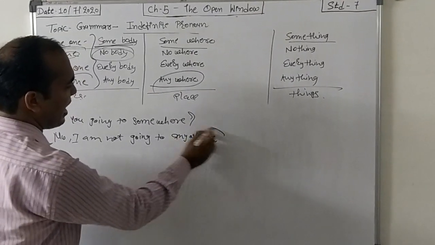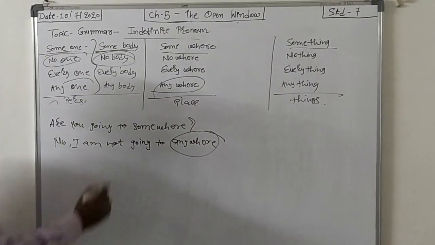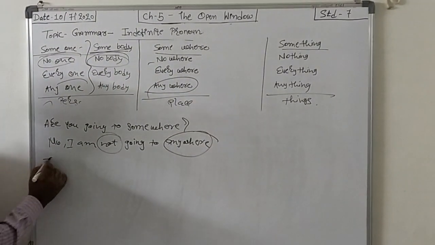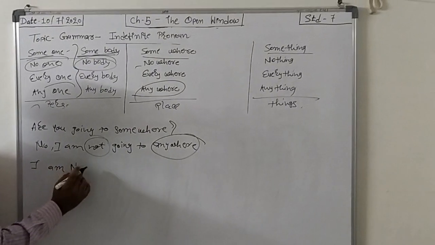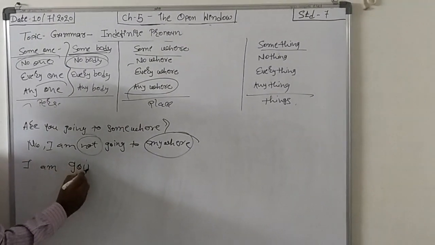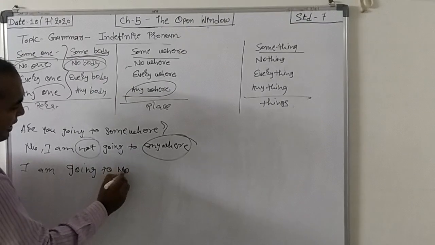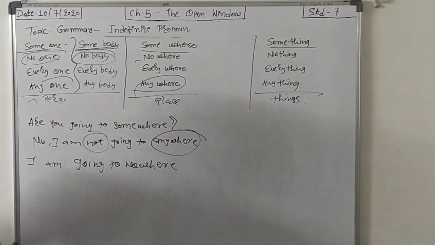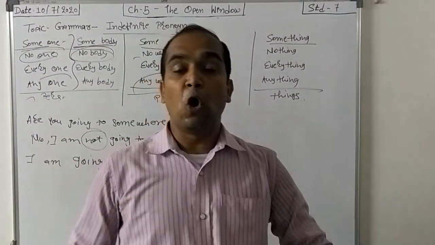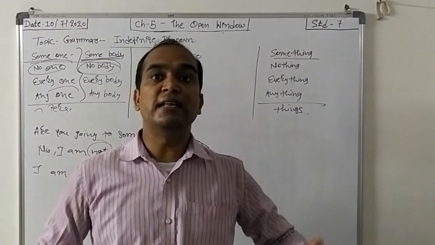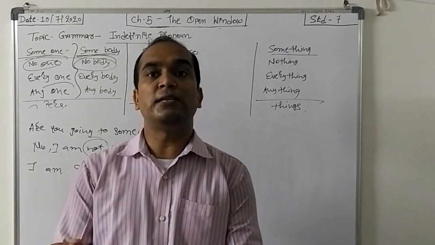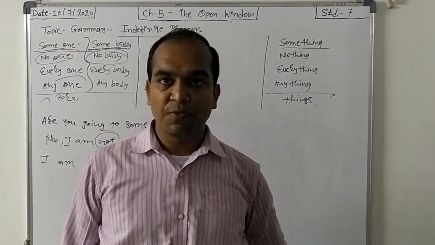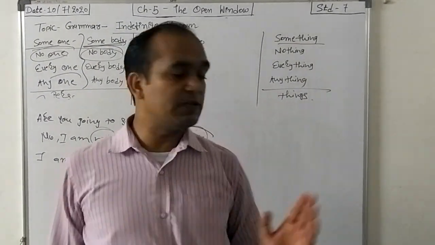See this thing, in the negative form we are using not. Then it also says nowhere: I am going nowhere. And everywhere, this word is very famous. God is everywhere. The air is everywhere. Everywhere, all around us, we are using everywhere. So students, I hope you understand this purpose also.